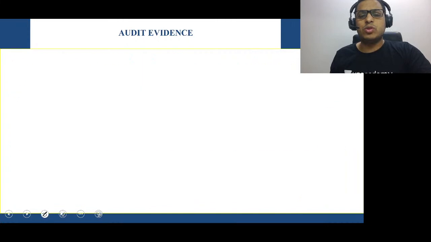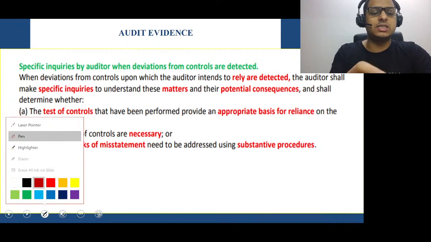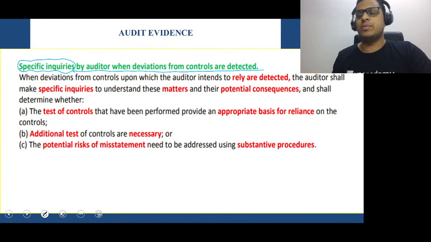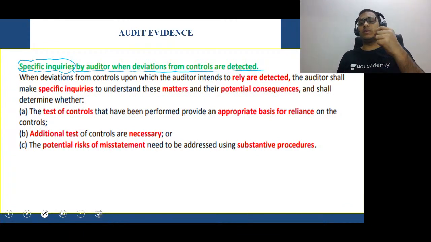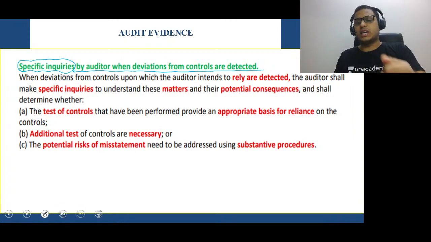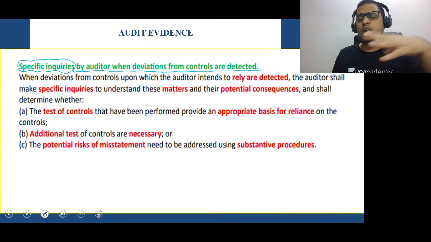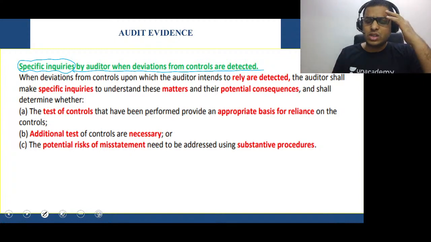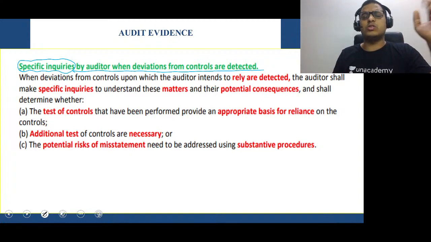Okay, come to the last area, my dear student. See this. Look at the question: specific inquiries by the auditor when deviations from controls are detected. What are the specific inquiries done by the auditor when deviations of controls are detected? It means, if the auditor thinks the controls are fine, but when he gets evidence that, oh my god, these controls are not working properly, who said the controls are fine?